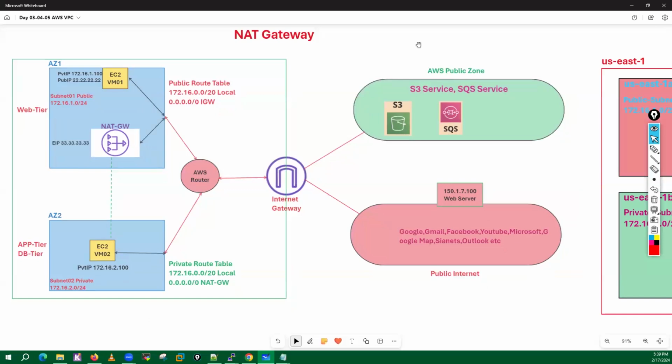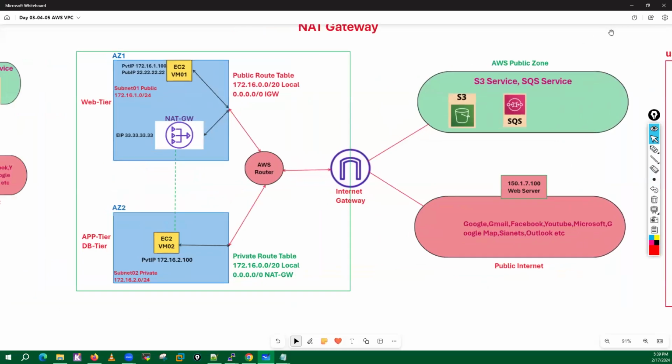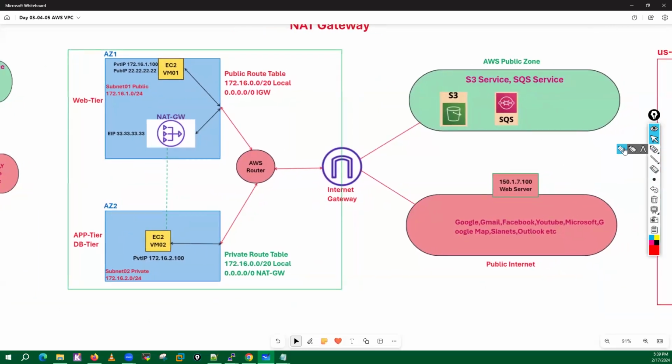See, in this diagram, if you have seen what I have done basically, or what we are going to do now. Just forget about the web tier or app tier as of now. Generally in the production environment, these app servers and database servers we used to put into the private subnets, and these web servers we used to put into the public subnets, right?